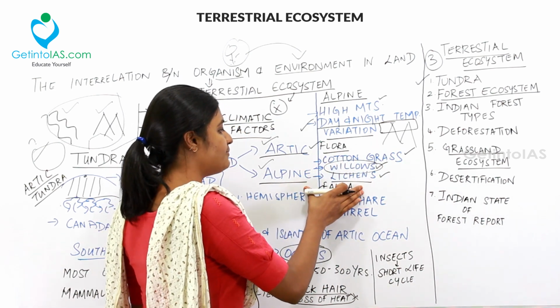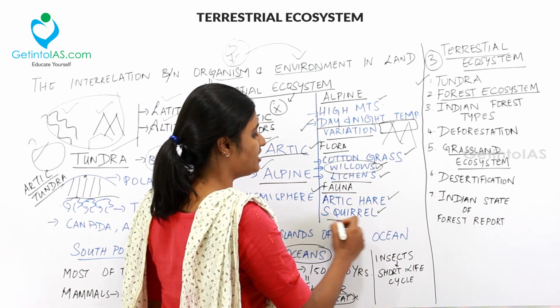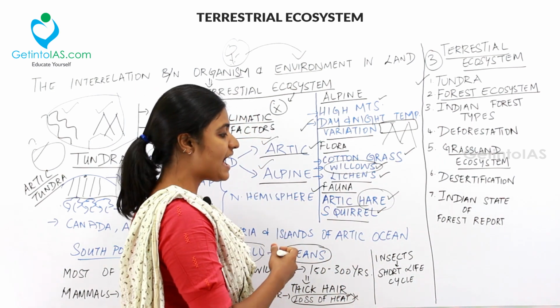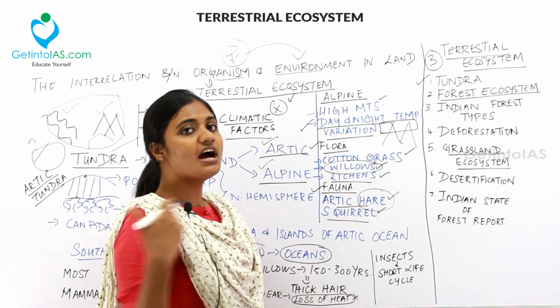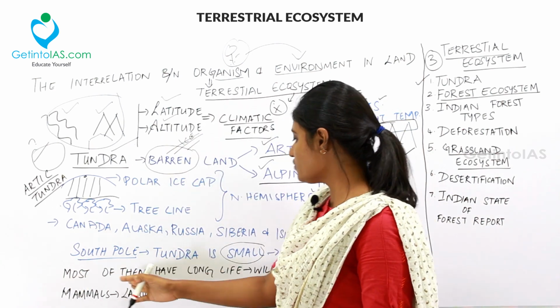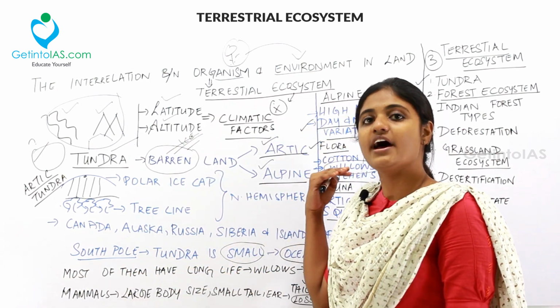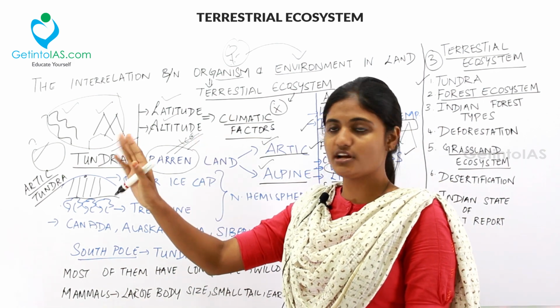So what is the animal contribution? There will be Arctic hare, squirrel, and Arctic fox. Arctic hare is basically the rabbit which is found in the Alpine or the Arctic tundra region. Next thing, most of them have a long life. Those plants and animals will have a long life in the tundra region.